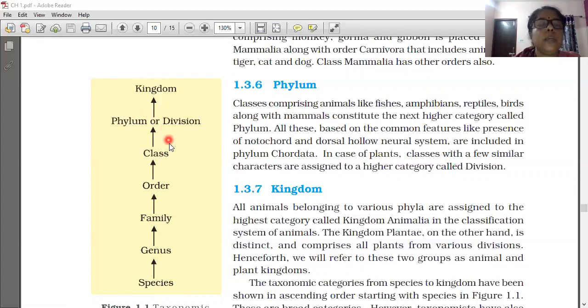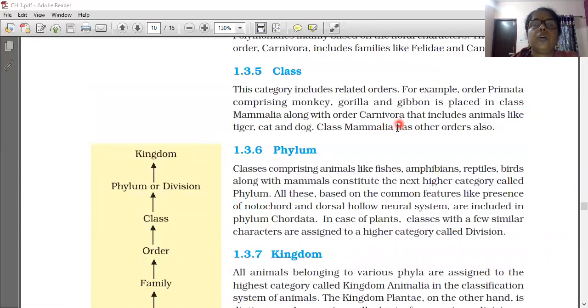So see the phylum. Many classes combine together to form phylum or division. Classes comprising animals like fishes, amphibians, reptiles, birds, along with the mammals constitute the next higher category called phylum.